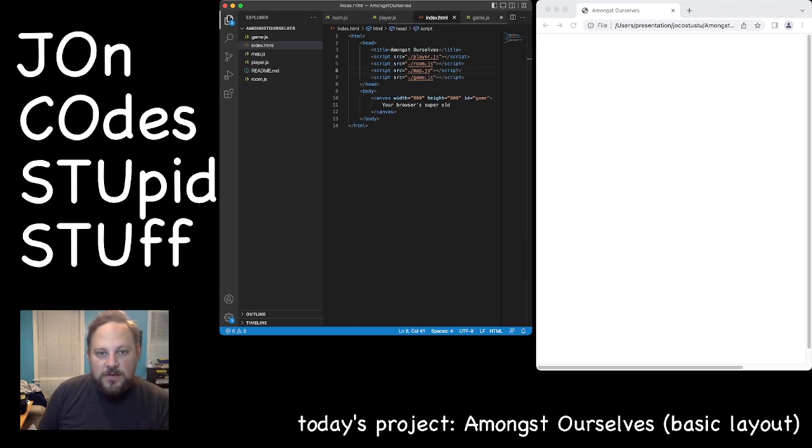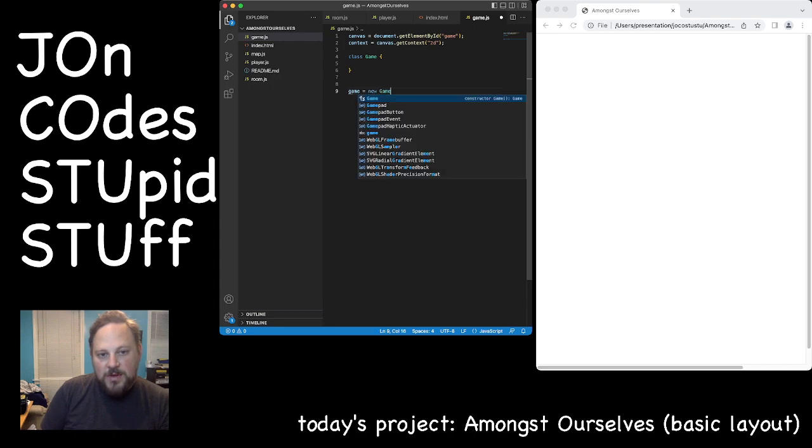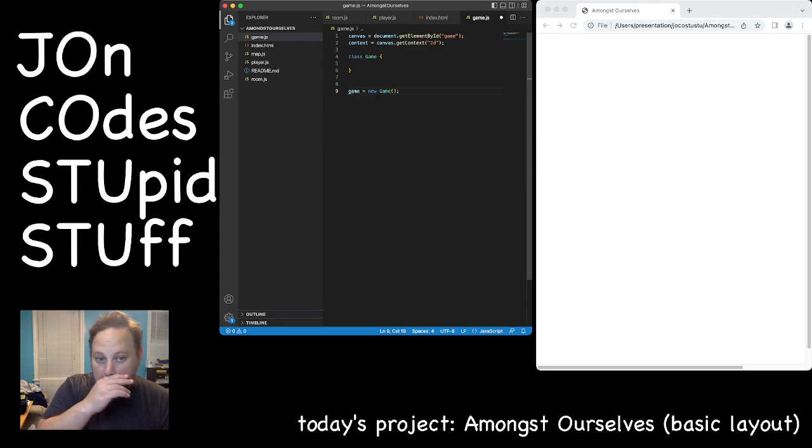Great. So let's go to game. We're going to say class game. We're going to create a game, and this is it. And the context and the canvas are going to be global vars. They're going to get initialized in here, and we will say down at the bottom here, game equals new game. That's it. Great.